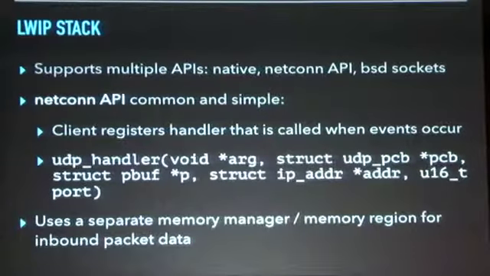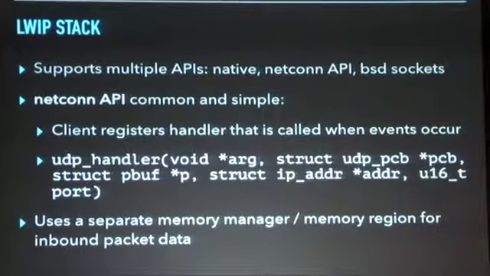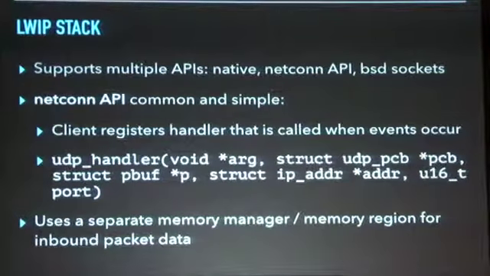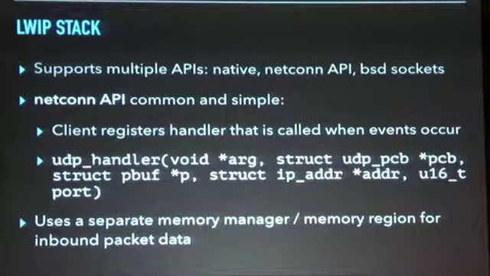Lightweight IP supports multiple APIs for the programmer. There's a native API that you can use even if you don't have an OS. There's the netconn API, which is very commonly used, and then there's the familiar Berkeley socket API. I mentioned the netconn API because we'll talk about it more later. It's very commonly used and it's quite simple.